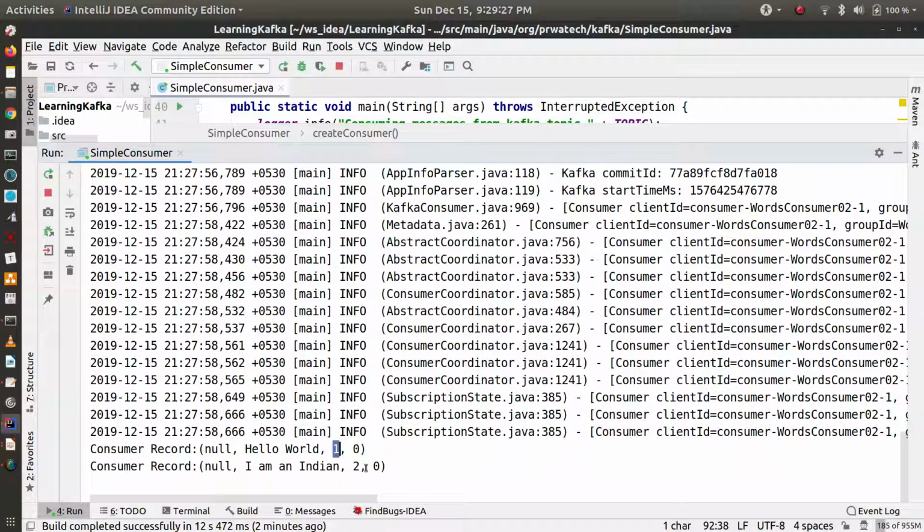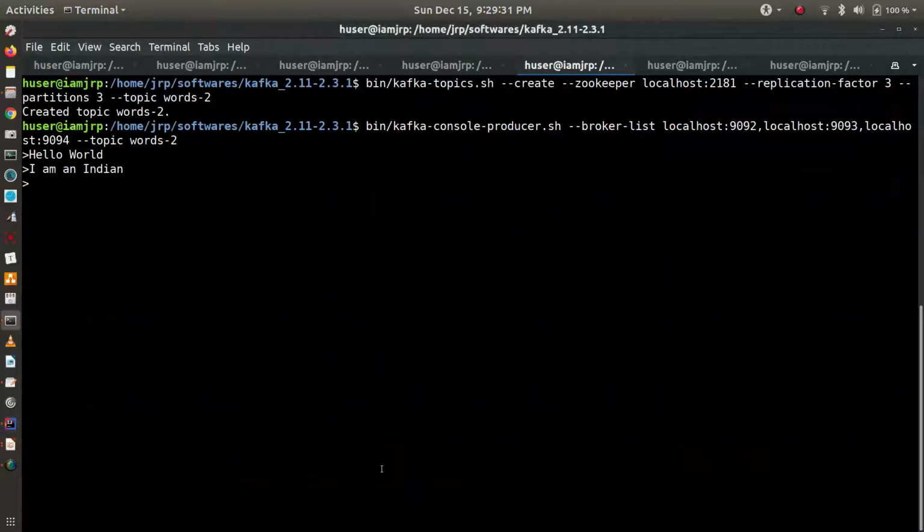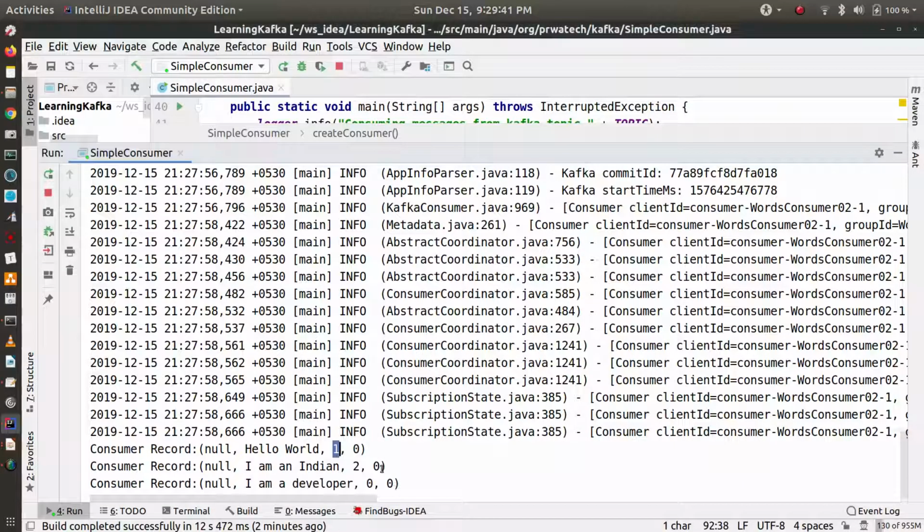So in the first partition, 0th index. In the second partition, 0 index. Let's write another data. I am an Indian and I am a developer. Now let's see, this is partition 0 and the offset is 0. Because the key is null here, we are not passing any key.